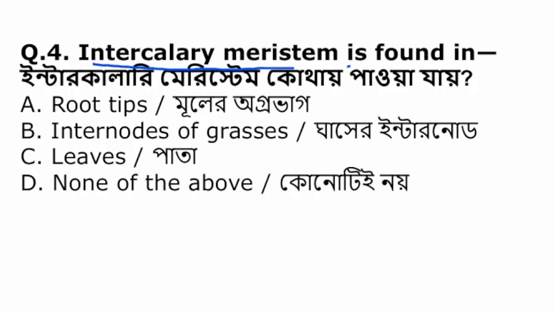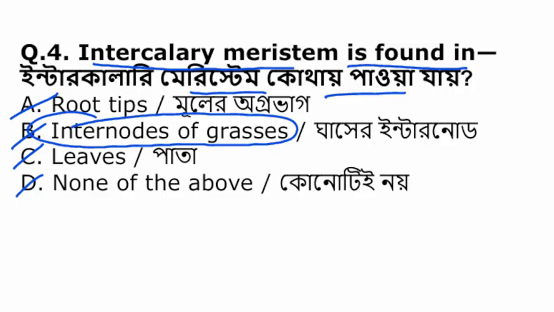Intercalary meristem found in, intercalary meristem কোথায় পাওয়া যায়? Root tips, internodes of grasses, leaves or none of the above. The intercalary meristems are mainly found in internodes of grasses.